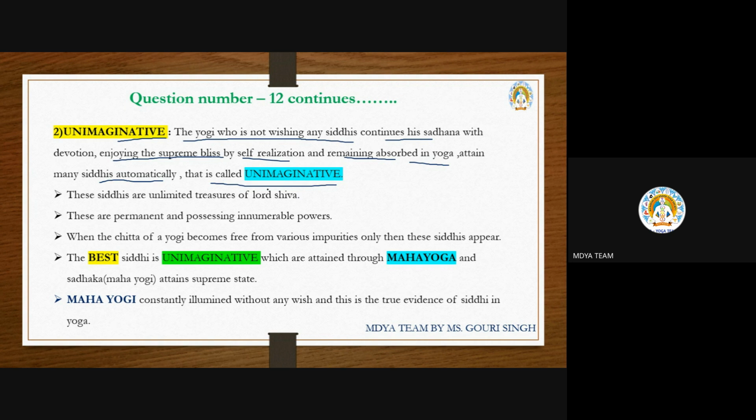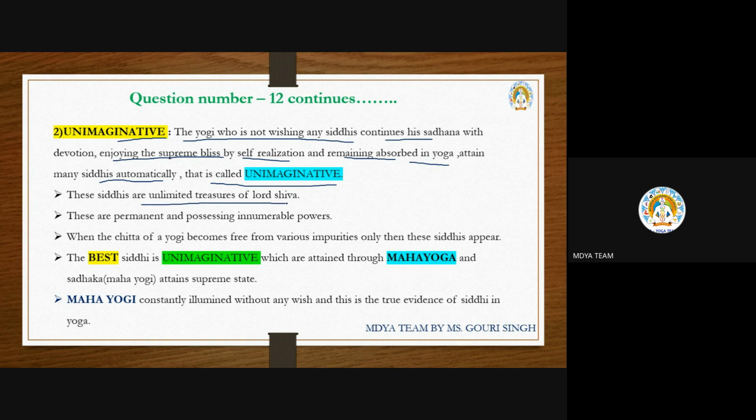If you have seen many rishis and munis, they are showing different types of siddhis. They are able to create bhasma, and different types of powders, vibhuti. They are able to show you. So this is also one part of the siddhis, but here it is specially talking about the unimaginative, which is the ashtasiddhi. So these siddhis are the unlimited treasure of Lord Shiva.